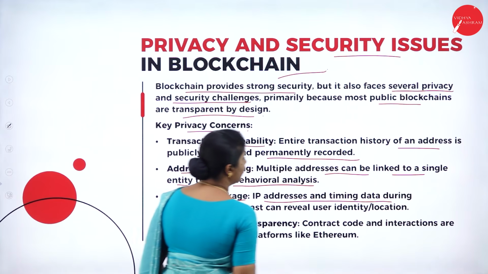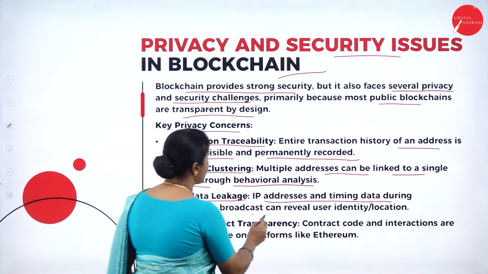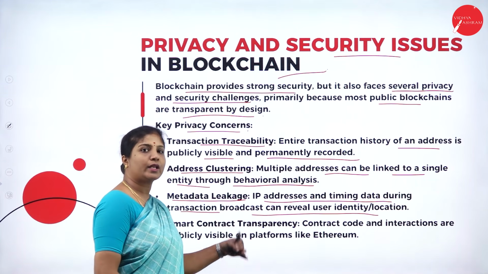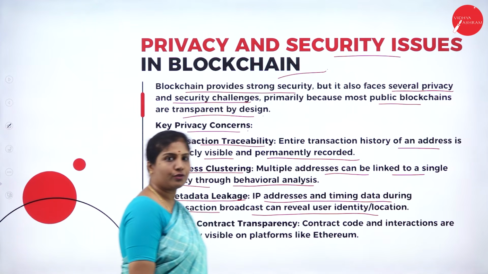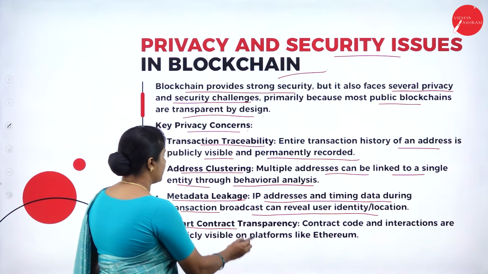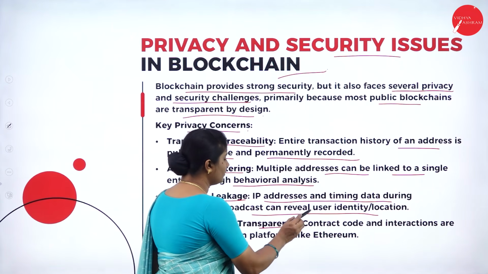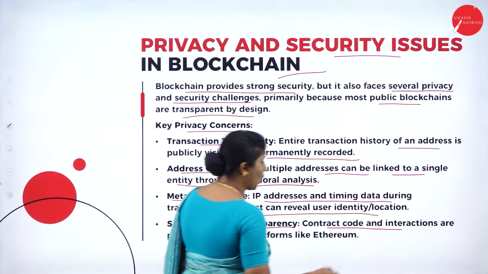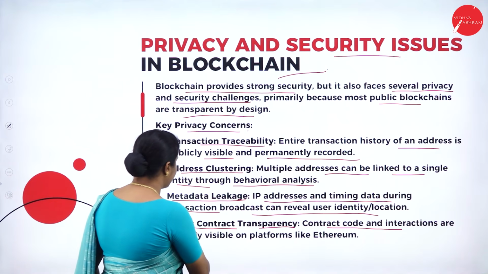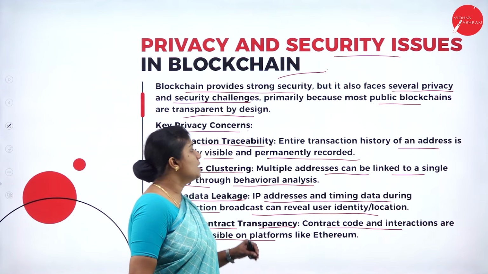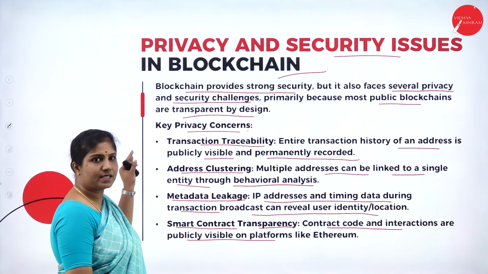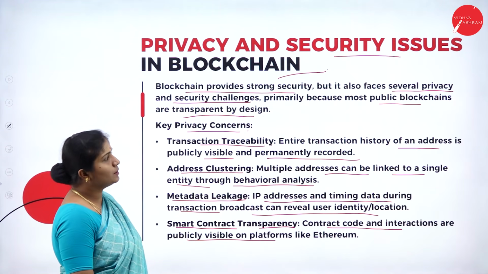IP addresses and timing data during the transaction broadcast can reveal a user's identity or location. Smart contract transparency. That means contract code and interactions are publicly visible on platforms like Ethereum. So these are some of the privacy concerns we can see in the blockchain.